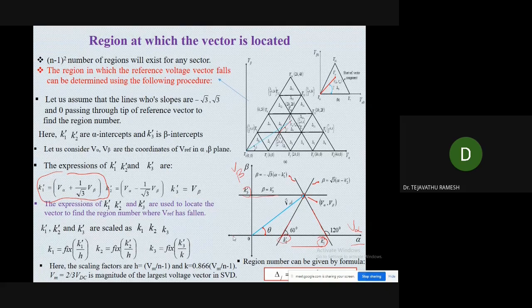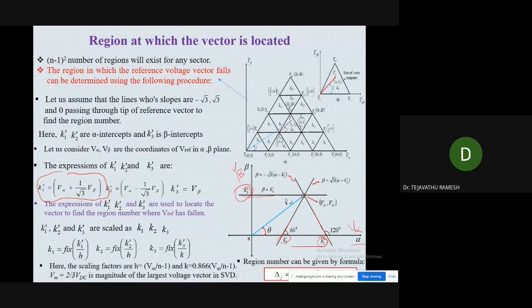So now this K1 dash, K2 dash, and K3 dash, we are using to locate the V reference vector in order to identify the region number. So here there are 16 regions we have.